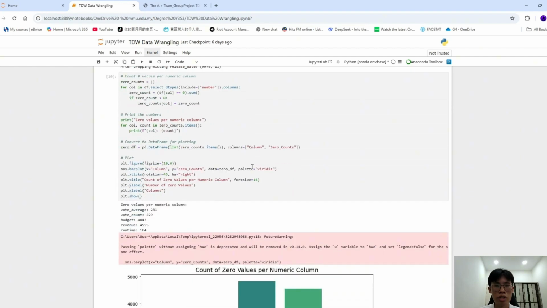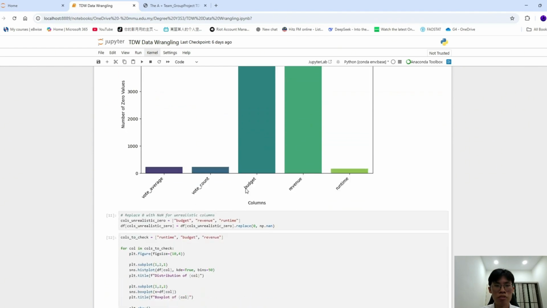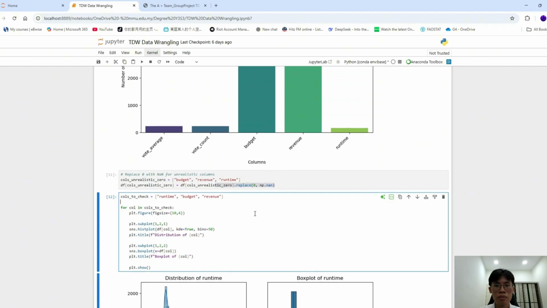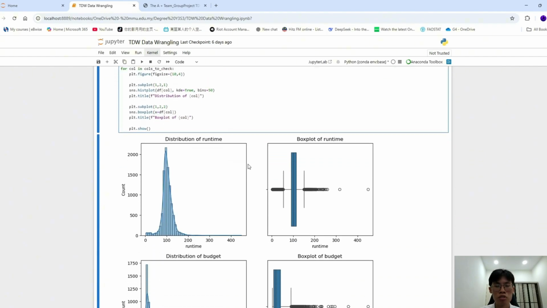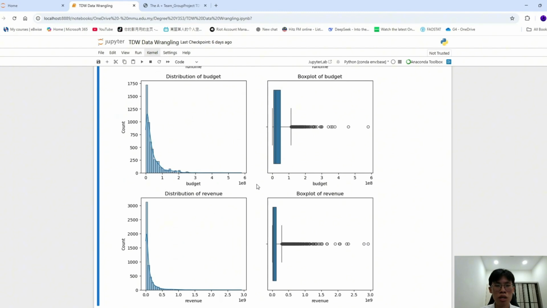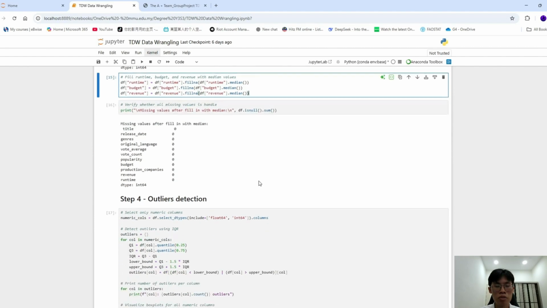Next, we found that vote average, vote count, budget, revenue, and runtime contain 0 values. Budget, revenue, and runtime having 0 values is not acceptable, so I convert them to None. Then I use the Seaborn plot to show that the distribution of runtime looks normal, but the budget and revenue distributions look skewed, so I decided to use median imputation to fill in the None values. Now move to step 4.